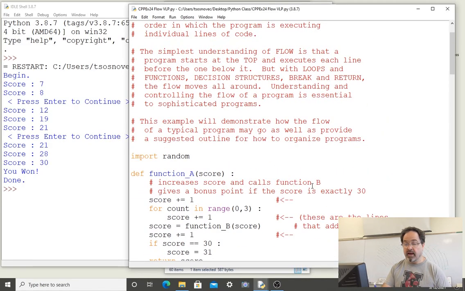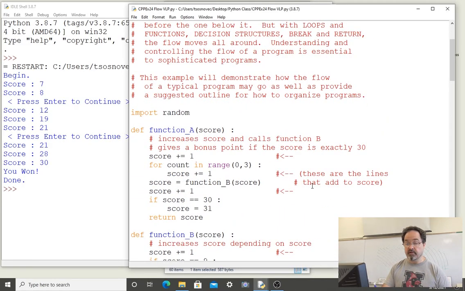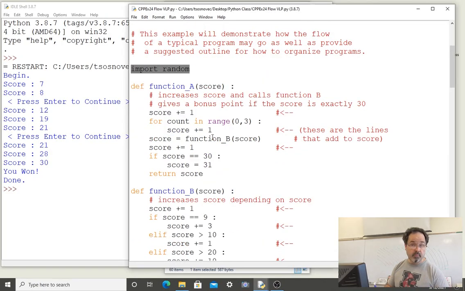So let's take a look at the overall structure of this example program. It's a model or a suggestion for how to organize the programs that you write. At the very top, we import. We're importing random. We're making use of the random module in this program.